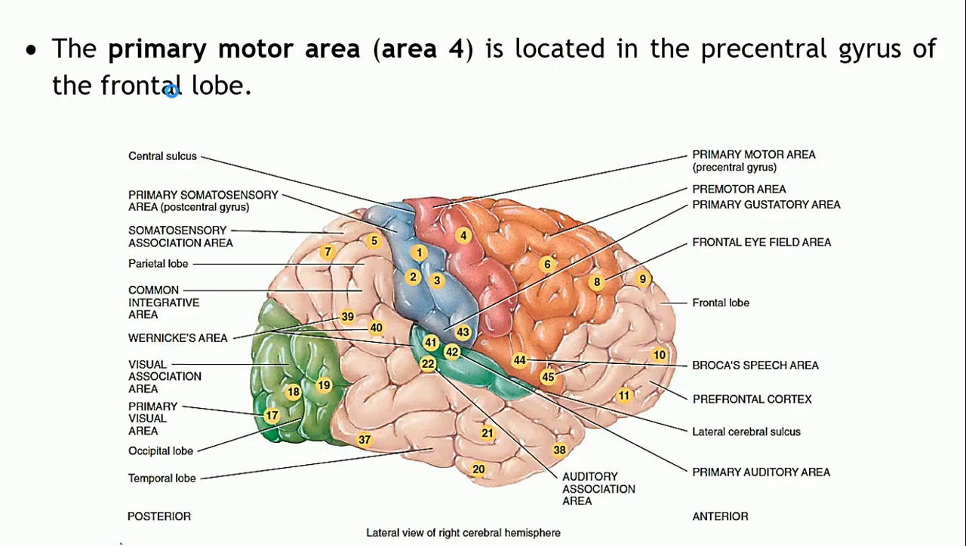Okay. Coming to the first one, that is the primary motor area, area number 4. This particular area is located in the precentral gyrus. That's the one. The precentral gyrus mainly constitutes the primary motor area, area number 4. It's basically the fold located just anterior to the central sulcus. Okay, so this is located in the frontal lobe.